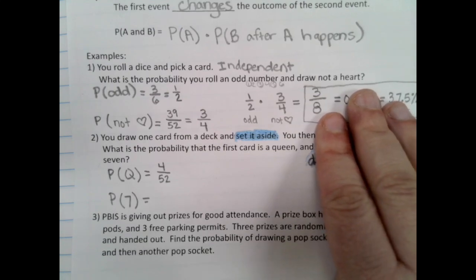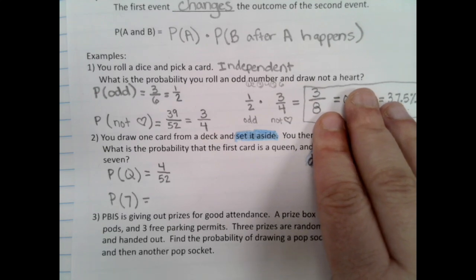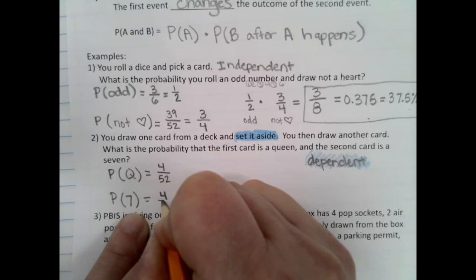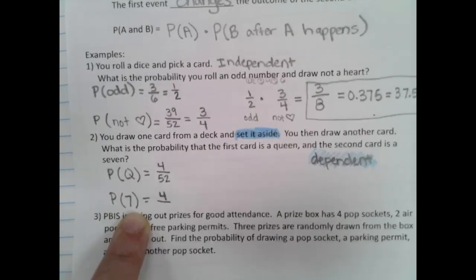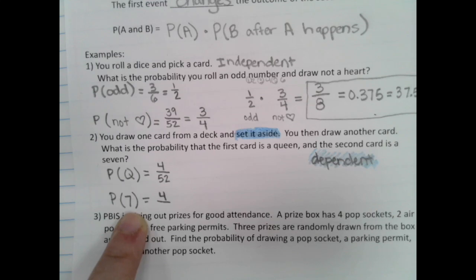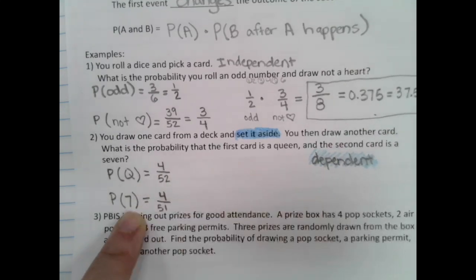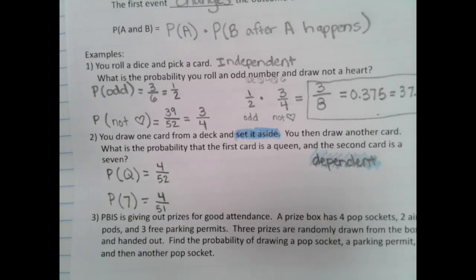Did I remove any of the 7s? No, there's still 4 7s. But I took a card out of the deck. I took out a queen. So there's no longer 52 cards. How many cards are there in the deck? 51. I took a card out. I took out that queen. So that's what makes it dependent.